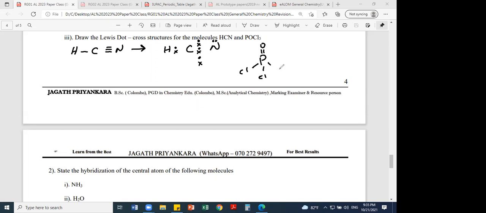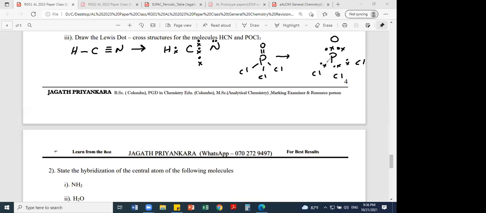If you get the skeleton like this, then it's easy to draw the dot and cross diagram. Phosphorus, then you get a dot and cross with oxygen, and with each chlorine you have to put a dot and a cross. That's how you get the answer.